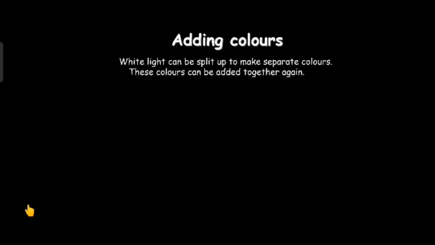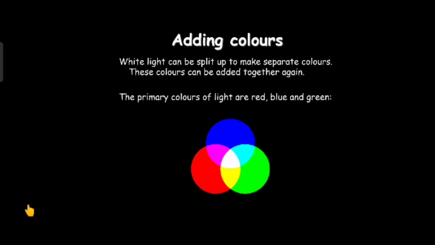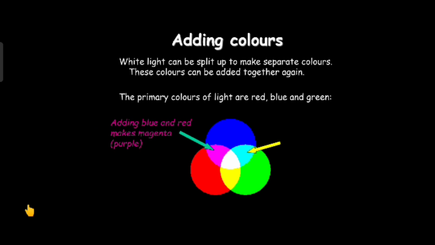Now let us see what happens while adding colors. White light can be split up to make separate colors. These colors can be added together again. The primary colors of light are red, blue and green. When we add blue and red color together, it forms magenta, that is purple color.